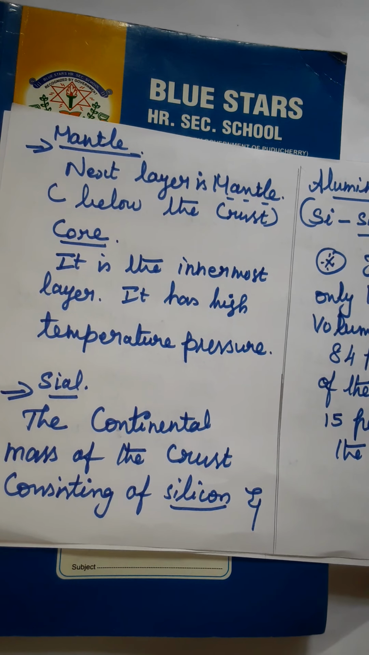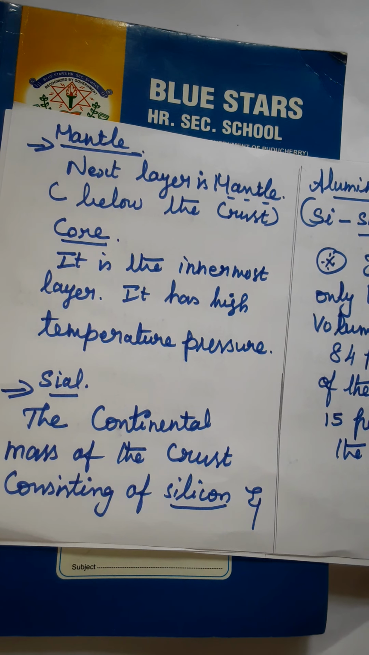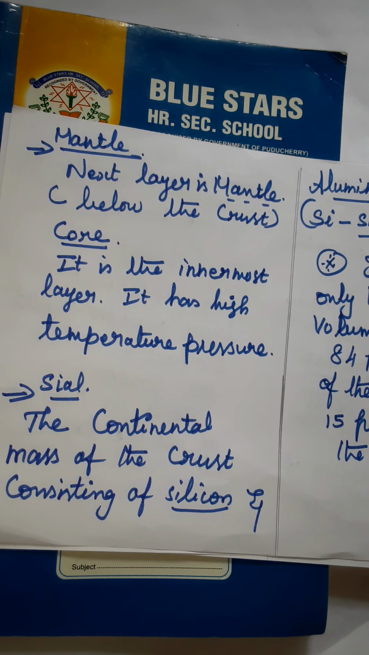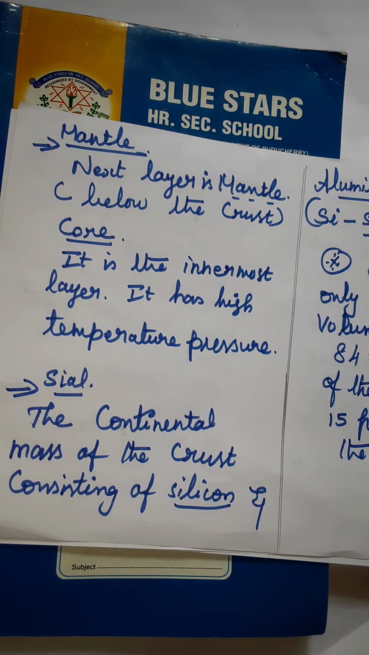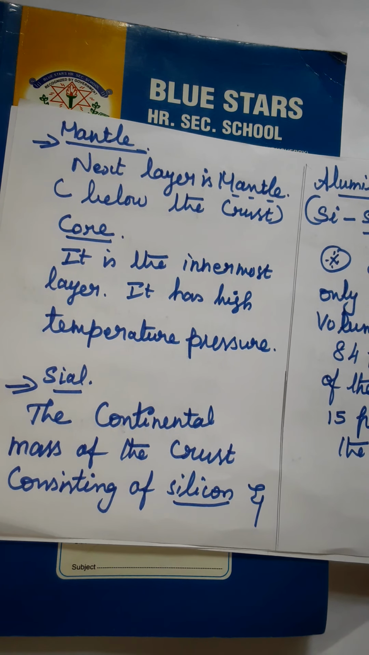Next, core. It is the innermost layer. It has high temperature and pressure. Core is a high temperature and pressure layer. It is the innermost layer of the earth.